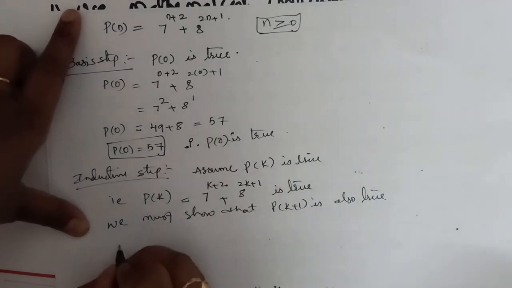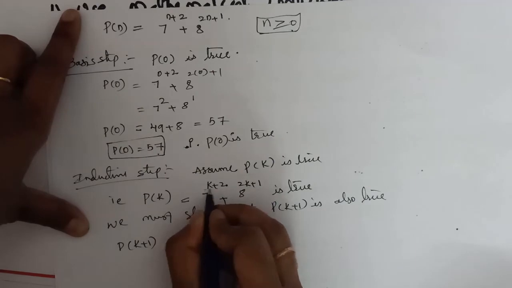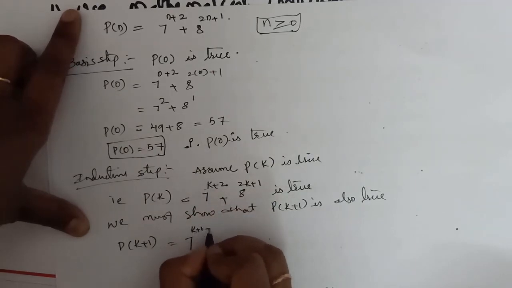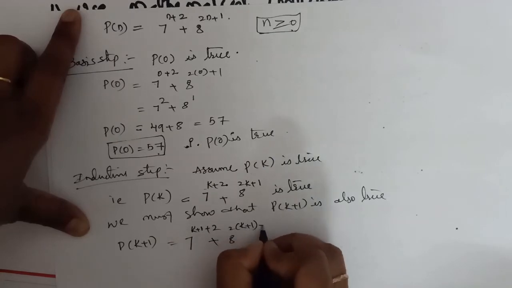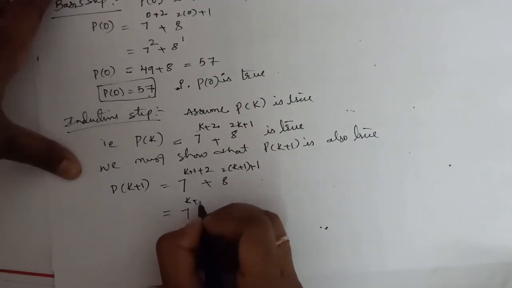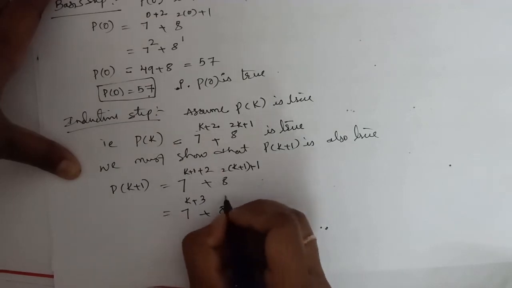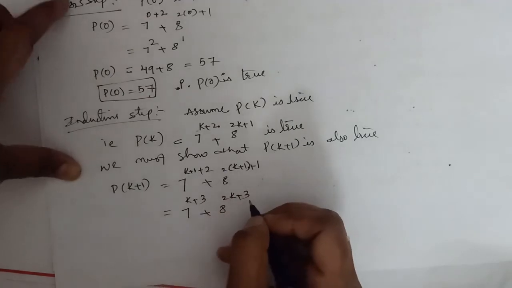So here p of k plus 1 is equal to 7 power, in place of k we need to substitute k plus 1. So we get p of k plus 1, which is equal to 7 power k plus 3 plus 8 power 2k plus 3. 2 into 1 is 2, 2 plus 1 is 3.